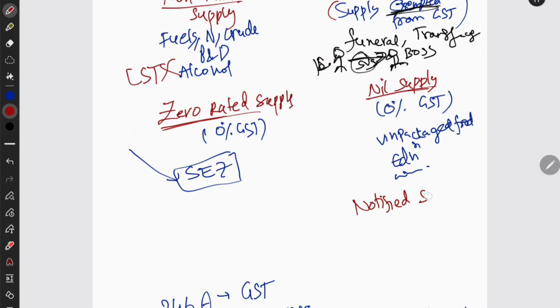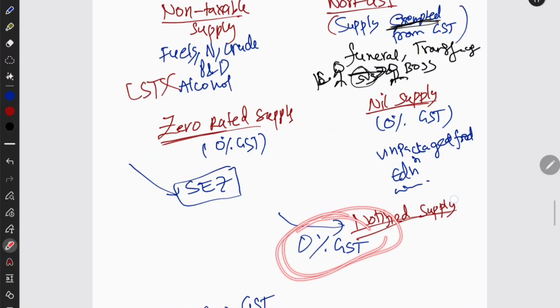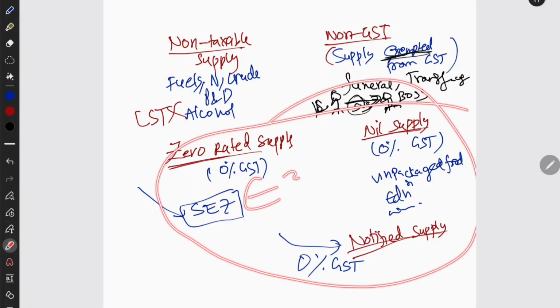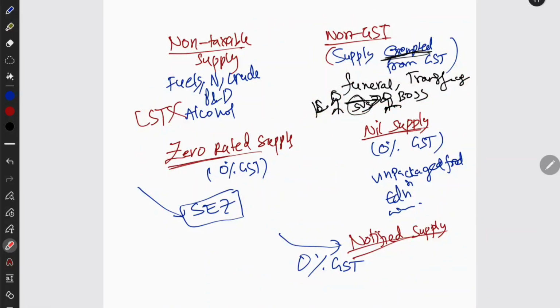Notified supply: the central government will say, let's take some items, and on them I will apply 0% GST. So the items that are notified to have 0% GST are essentially some essential items, right? Essential goods and services, or agricultural services, educational services, which are essential, for which the central government can put 0% GST through a notification. So these are the different types of supplies, and these bottom 3, if you mix them together, are called exempt supply. That's all.